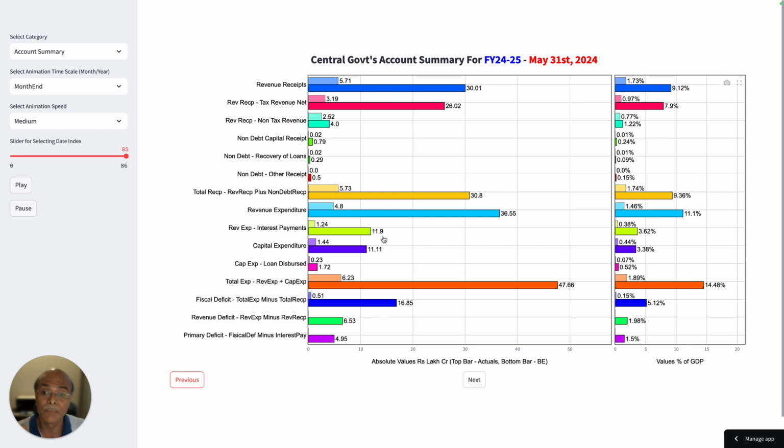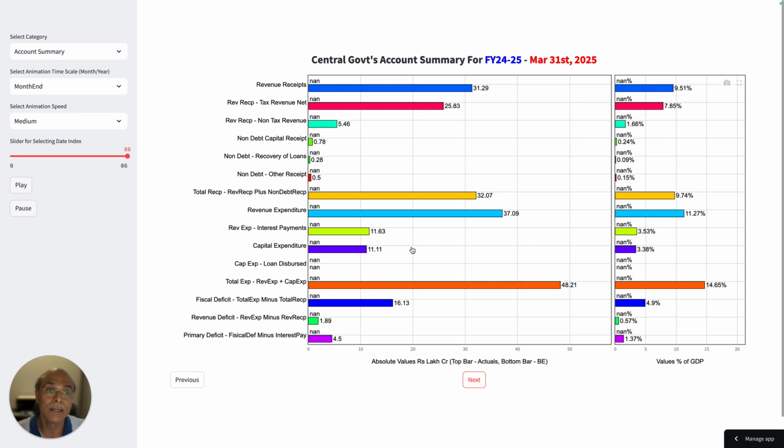However, interest payment obligation: if you look, it was 11.9 lakh crores in the earlier budget of February 2024. Now the government projection is lower, at 11.63 lakh crores. This I find risky. I do not know how the government has projected interest payment in a financial year where interest rates are high, inflation is high, and there is no way the government will be able to bring down the policy rates.